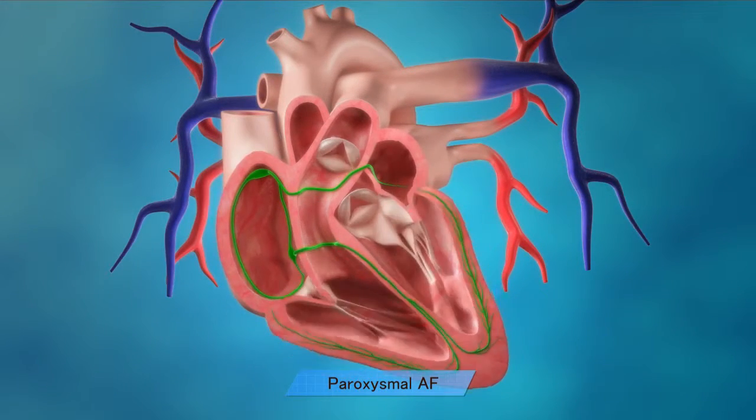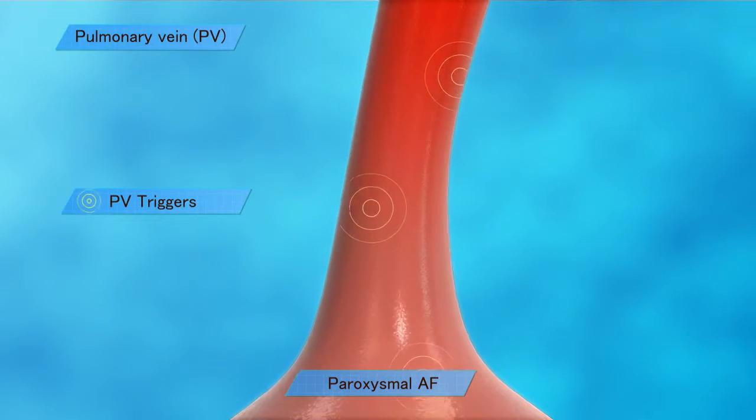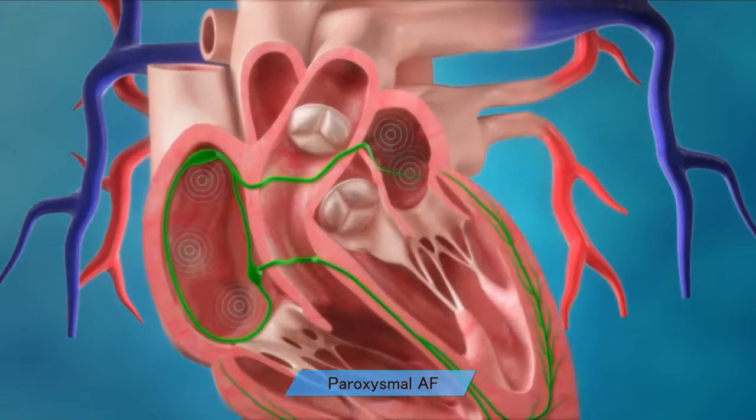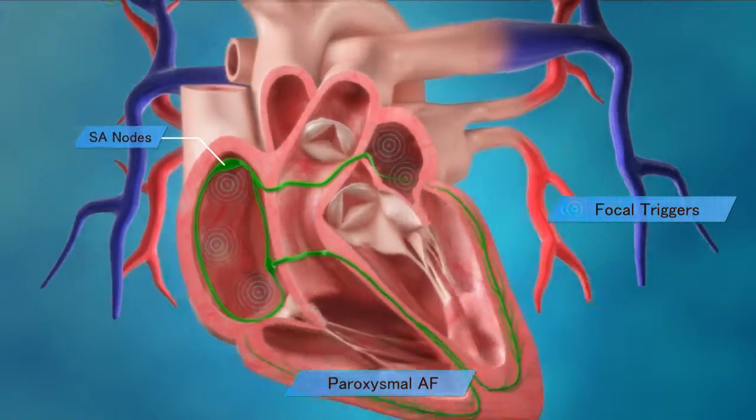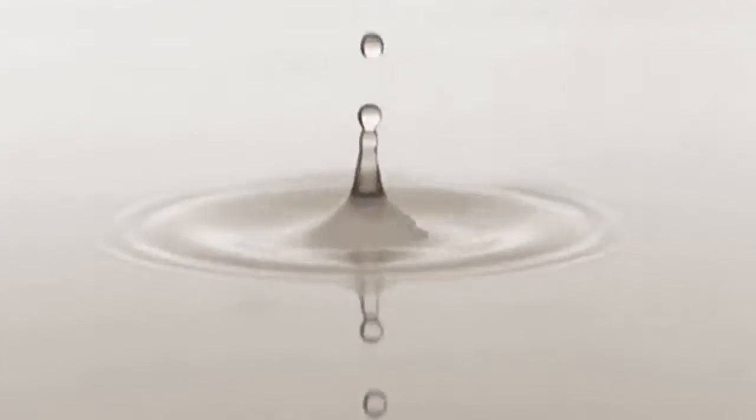AF is often triggered by a focal source. Focal sources have been shown to be prevalent in the pulmonary veins in early-stage AF, but can also be found in other areas of the right and/or left atria as AF progresses. Electrical activation from a focal source propagates in a pebble-in-the-pond type pattern throughout the cardiac tissue.